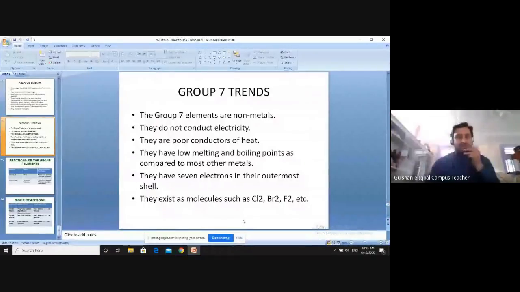Okay, so let's see. They exist as molecules. They are not present simply as Cl, Br, F, etc., but as Cl2, Br2, and F2, because they are very unstable.